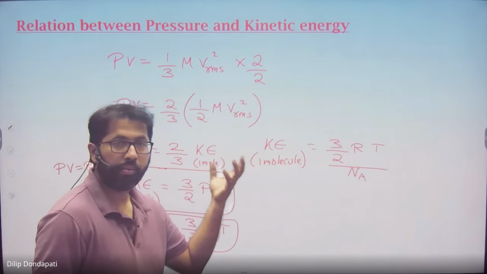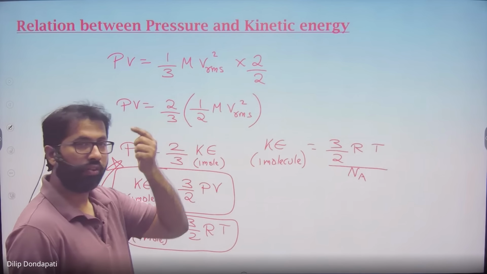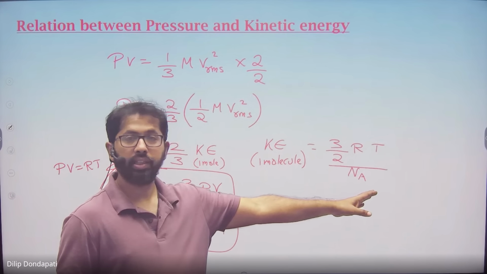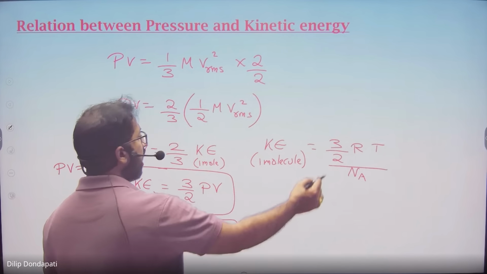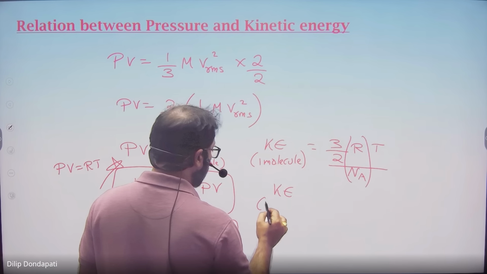Because 1 mole has this one Avogadro number, right? 1 mole has Avogadro number of molecules. For 1 molecule, what do you say? Kinetic energy we divide with Avogadro number. And what is R by NA? KB, right? So kinetic energy for 1 molecule is